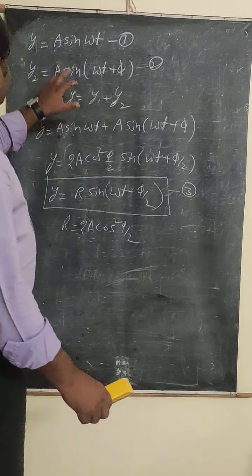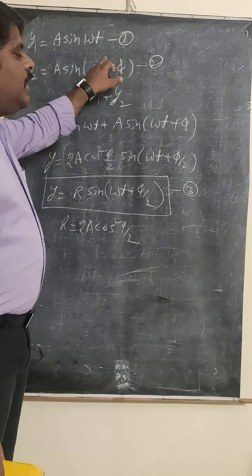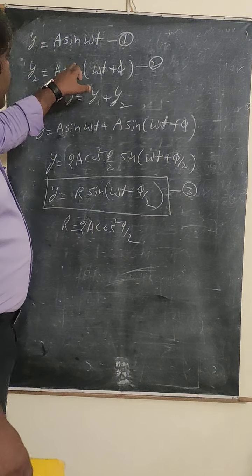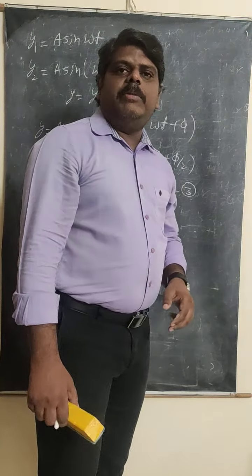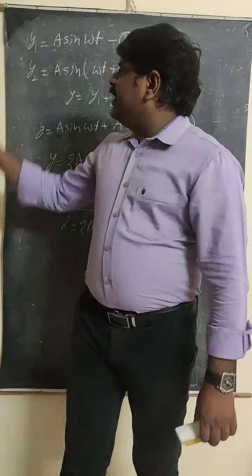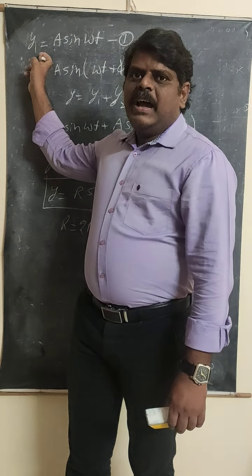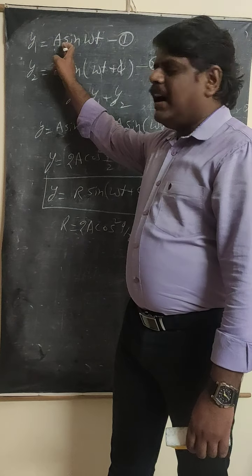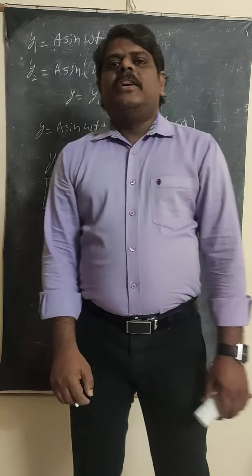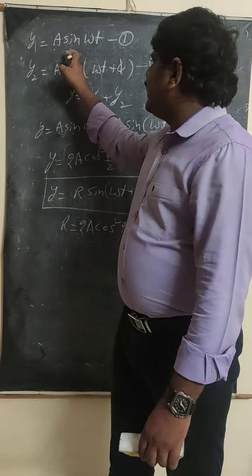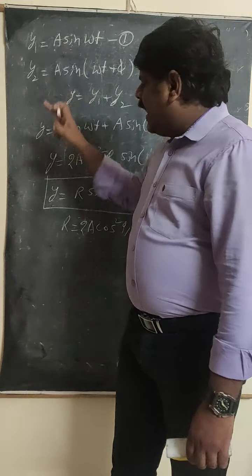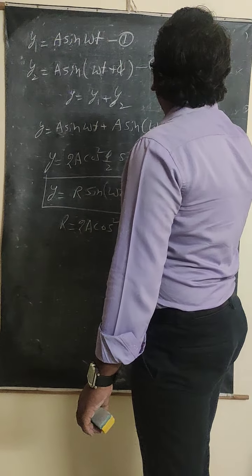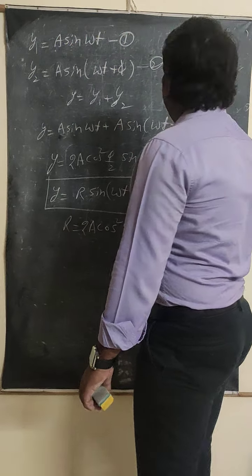Now, let us say that this is the initial light source, this is also an initial light source, and this is the resultant light source. Here, the initial intensity can be represented by I naught, and the final intensity can be represented by I. So I naught is proportional to a square.